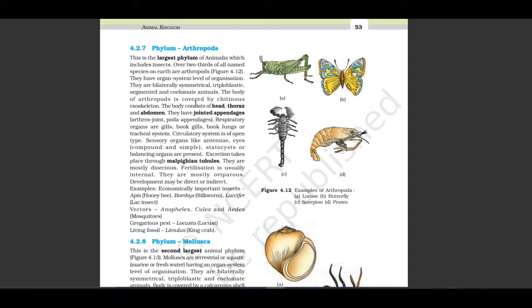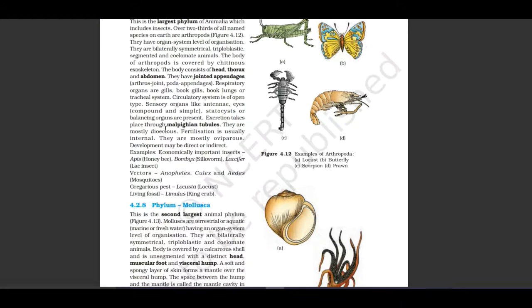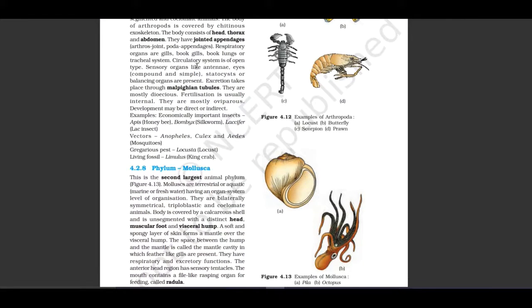The body of arthropods is covered by a chitinous exoskeleton. The body consists of head, thorax, and abdomen. They have jointed appendages. Arthros means joint, poda means appendage. Respiratory organs are gills, book gills, book lungs, or tracheal system. Circulatory system is of open type.